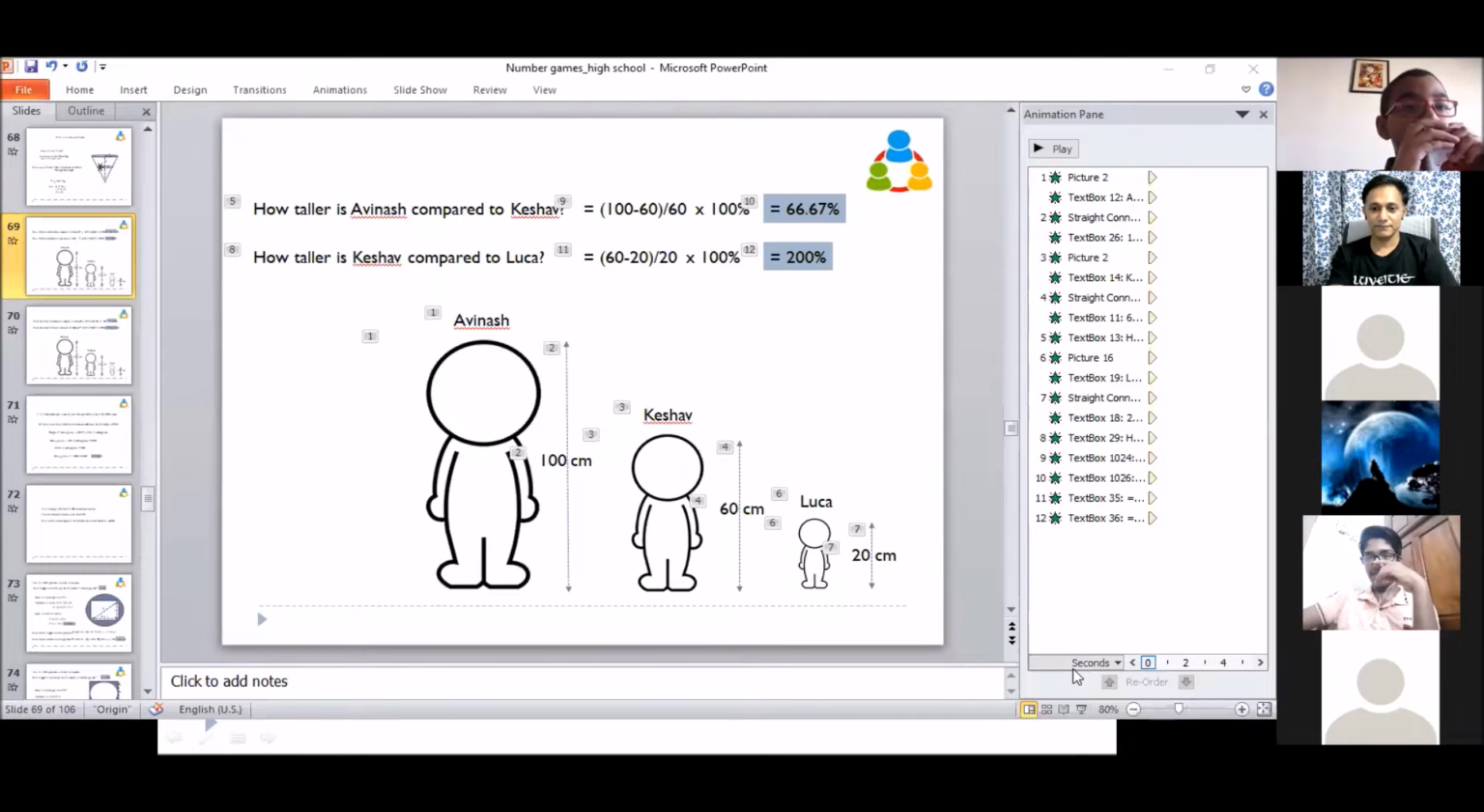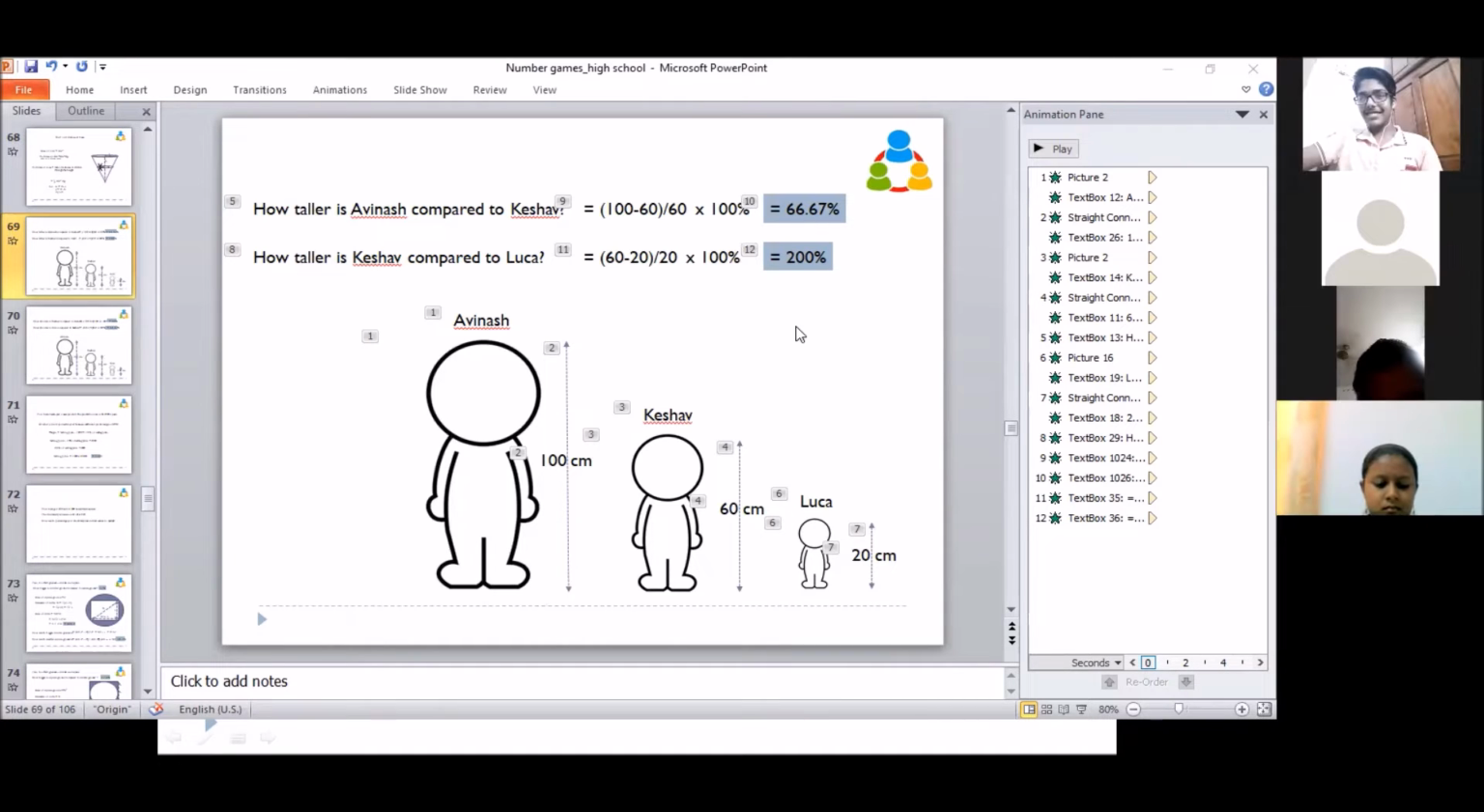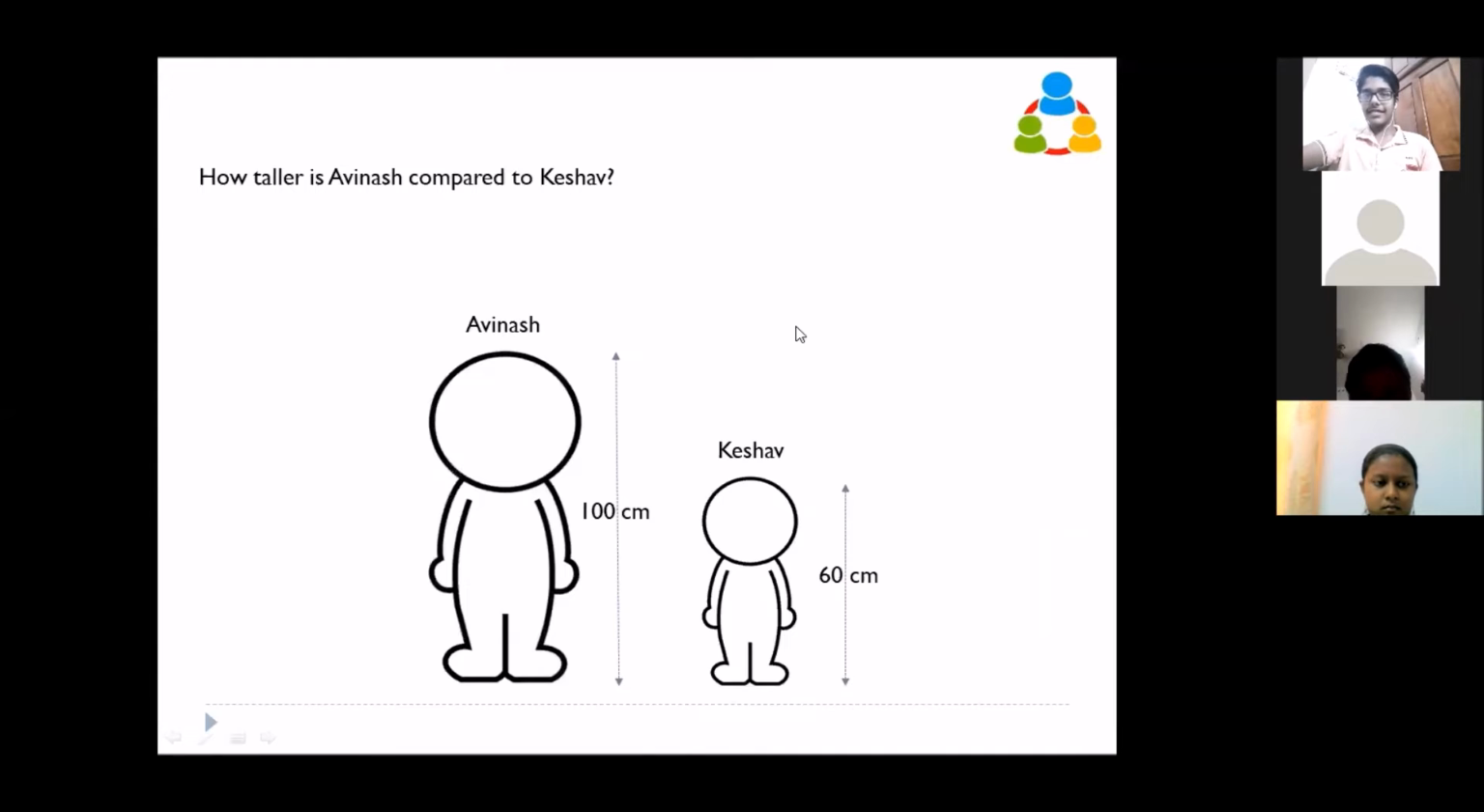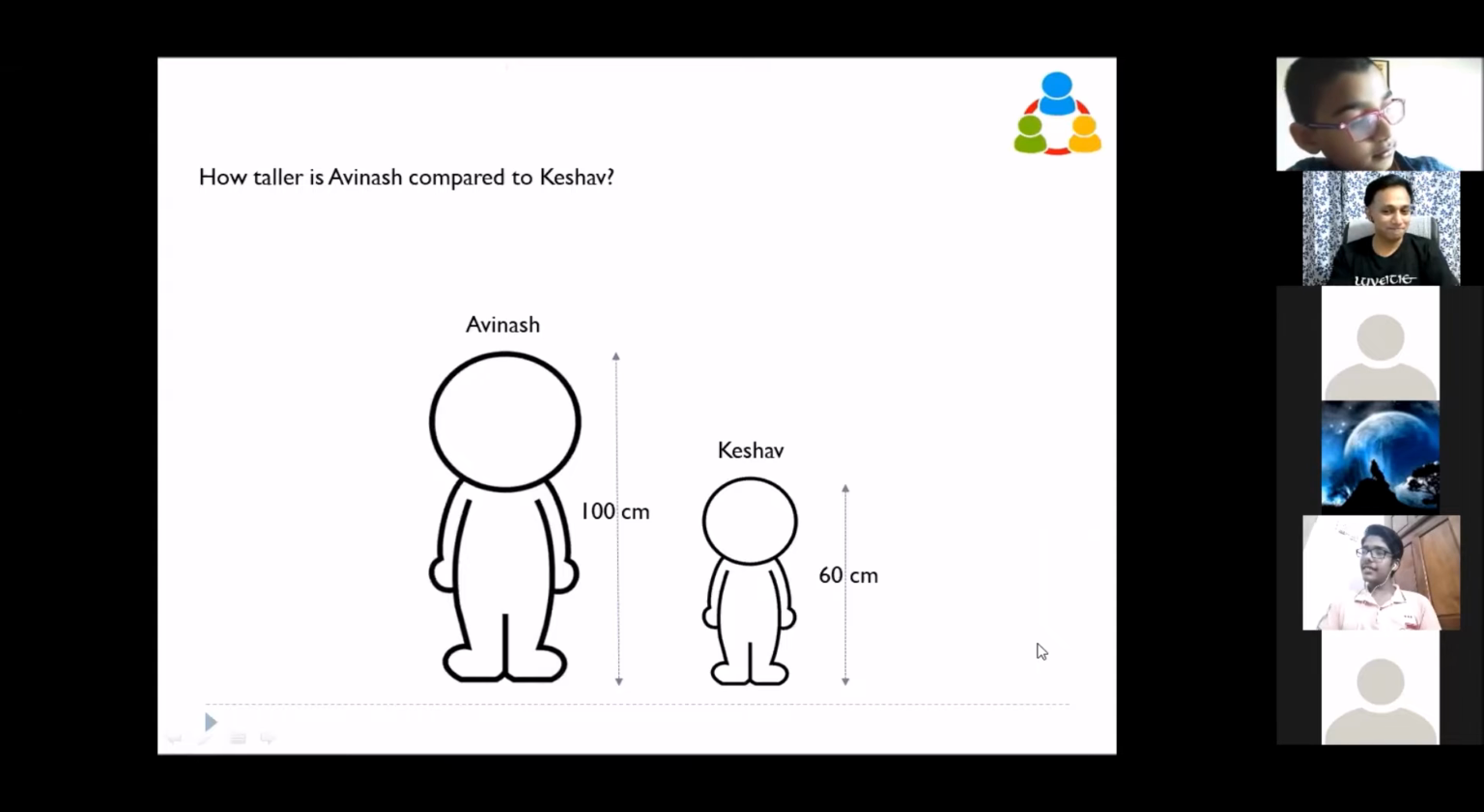But how can we compare it to Keshav's height? Why? Police will catch. Ritish? Like, yes, sir. FIR will be filed. What is the problem? Because Avinash and Keshav's height differs, and in Avinash's height, 60 centimeter is there. His height is bigger than Keshav's height, so it is easier to compare.